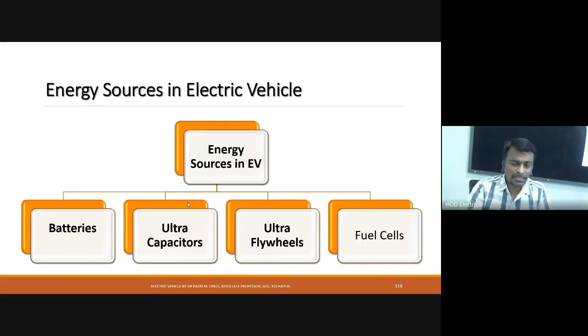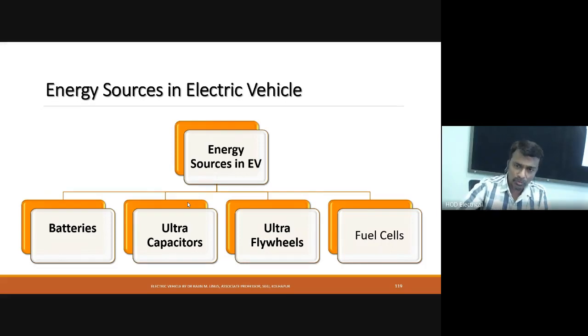Normally, the energy sources in an electrical vehicle, we will call them batteries, right? We have four sources: batteries, ultra capacitor, ultra flywheel, and fuel cells.